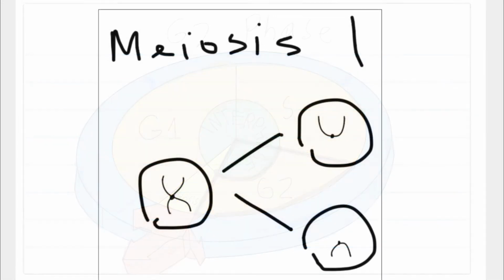There are two stages of meiosis, meiosis 1 and meiosis 2. During the first stage of meiosis, homologous chromosomes are separated. The goal is to turn cells from diploid into haploid and halve the chromosome number. In the second stage, sister chromatids are separated into individual cells. Meiosis 1 starts with prophase 1.